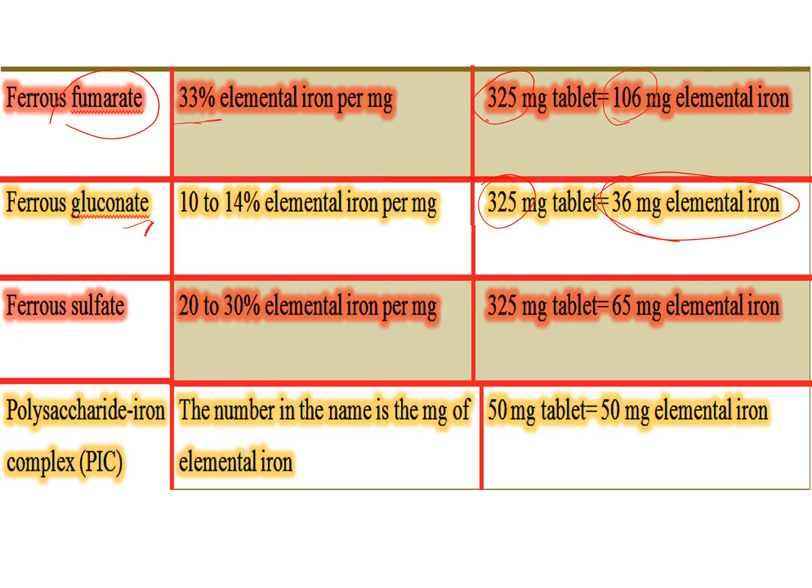For polysaccharide iron complex, the amount of elemental iron is the same. If it is a 50 milligram tablet, it will contain 50 milligram elemental iron.